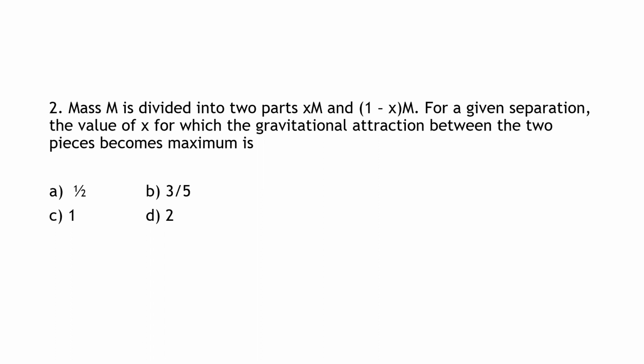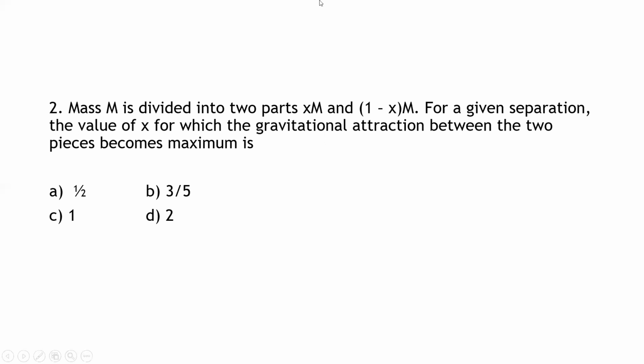Here, instead of taking it as M1 and M2, the mass is divided into two parts, taken as x into M and 1 minus x into M.